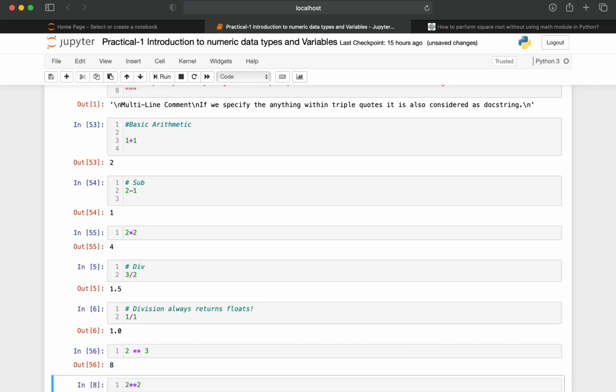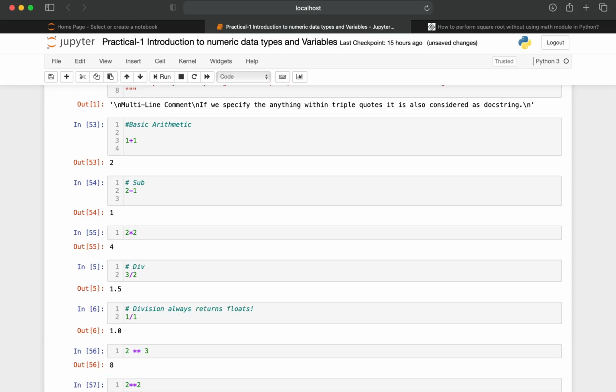In order to find the value of 2 squared, instead of 3 we specify 2. How do we denote a squared? A squared can be denoted as a to the power of 2. Let us consider a value to be 2 here. So 2 star star 2 is 2 squared, which is 4.